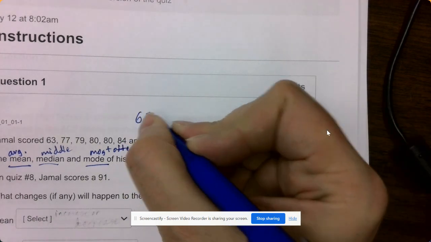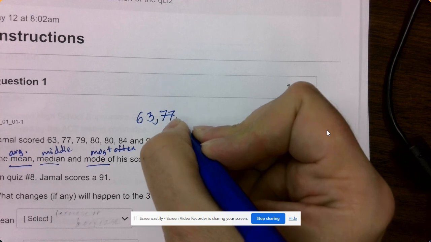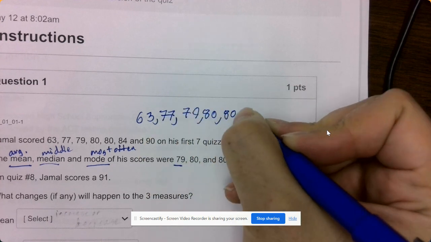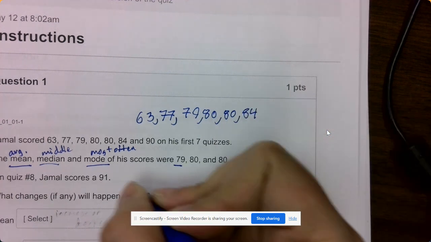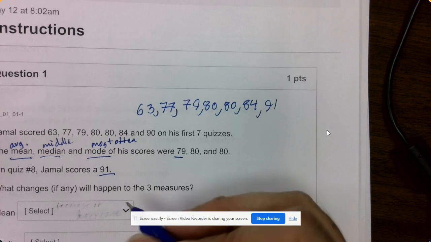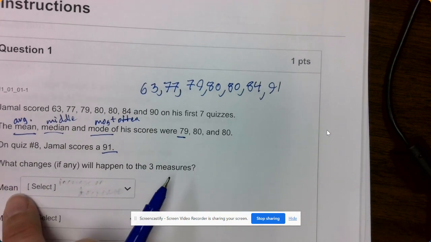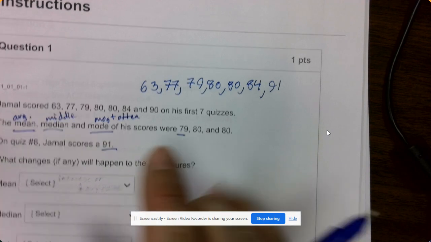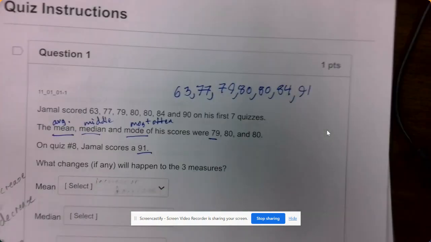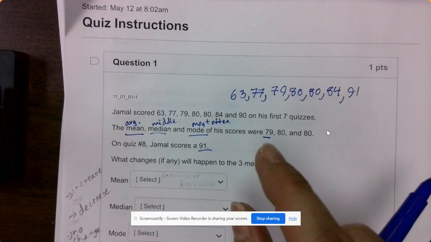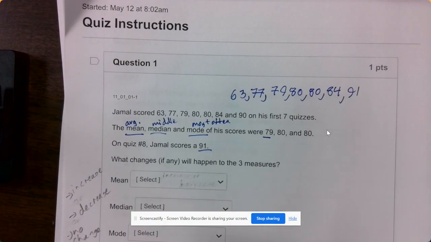So it asks us, on his next quiz, Jamal got, let me write this first. On his next quiz, he got 91. They ask us if the mean, median, and mode are going to increase, decrease, or have no change. You can see over there. So we're going to calculate them. I put the new one in.